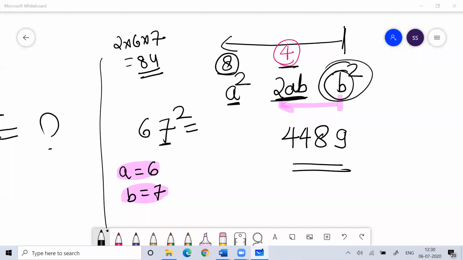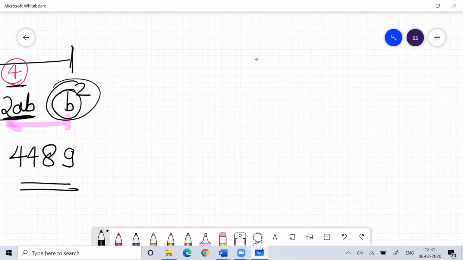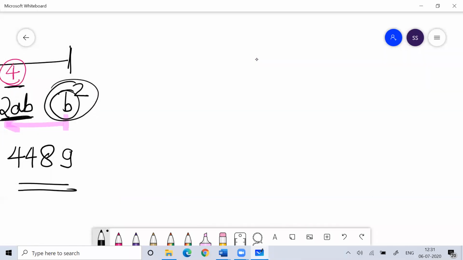Acha, one more time. Yes, I'll do. Venki wants me to do one more time, so let's do one more time. Venki, I want the square of 67. The first digit is A and the second digit is B, so your A is 6 and B is 7.